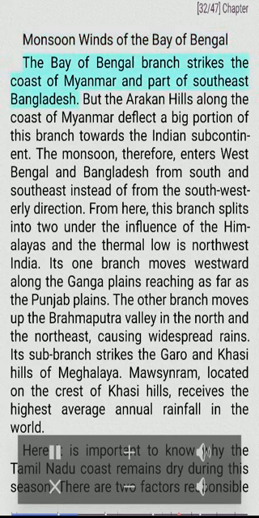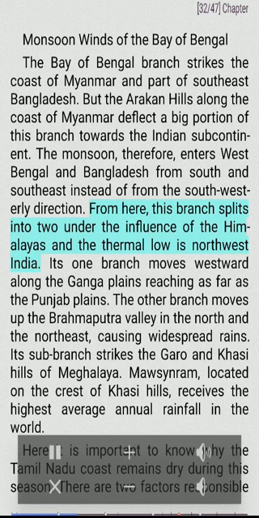Monsoon winds of the Bay of Bengal. The Bay of Bengal branch strikes the coast of Myanmar and part of southeast Bangladesh. But the Arakan hills along the coast of Myanmar deflect a big portion of this branch towards the Indian subcontinent. The monsoon, therefore, enters West Bengal and Bangladesh from south and southeast instead of from the southwesterly direction.